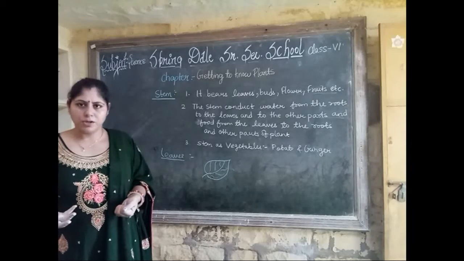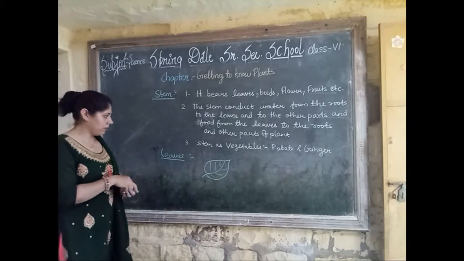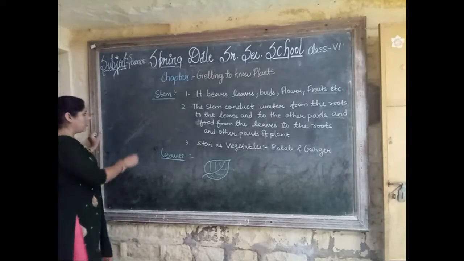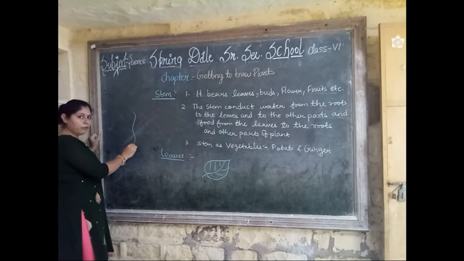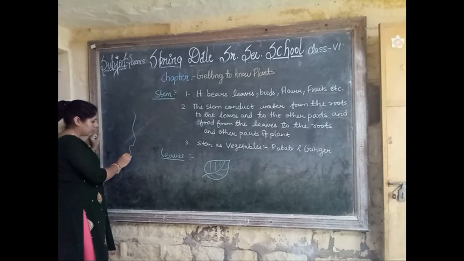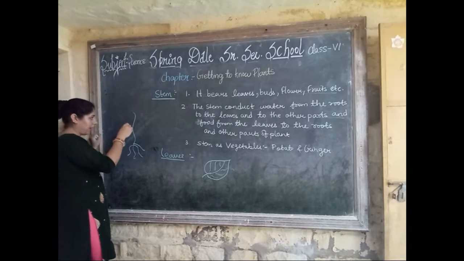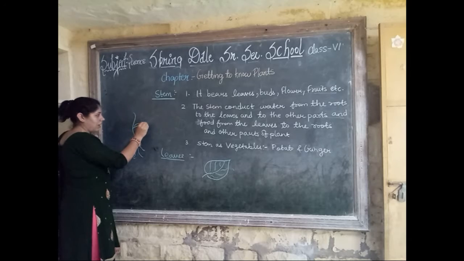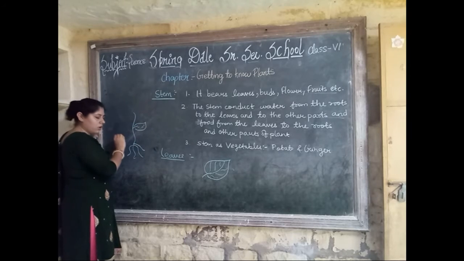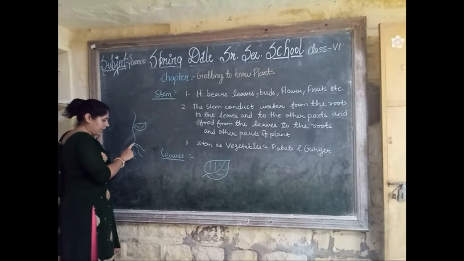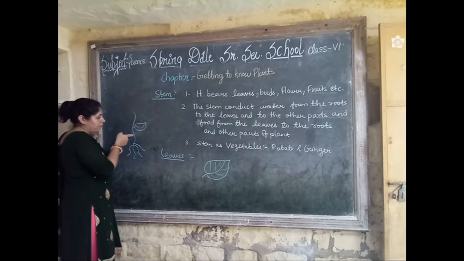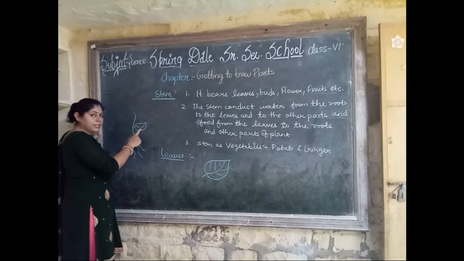How does transpiration happen? First, let us understand this. This is the stem of the plant, and these are the roots. The stem conducts water from the roots and transfers it to all parts of the plant, so it also goes to the leaves.